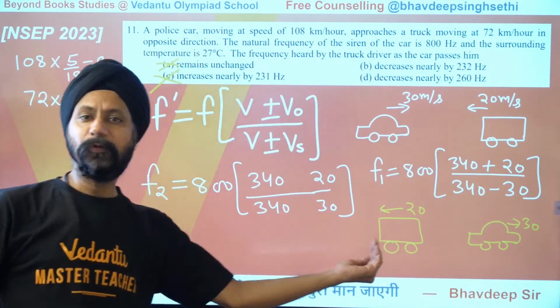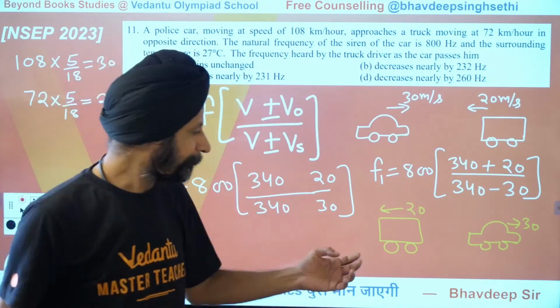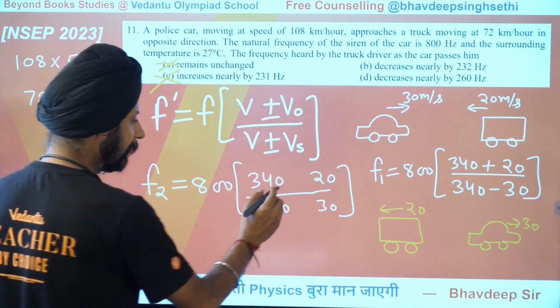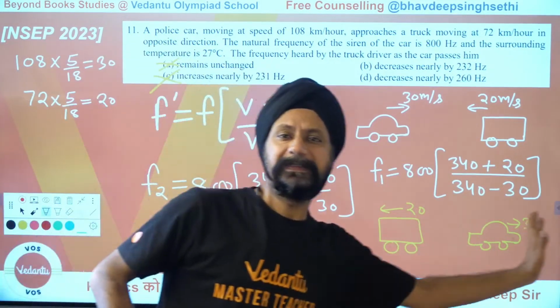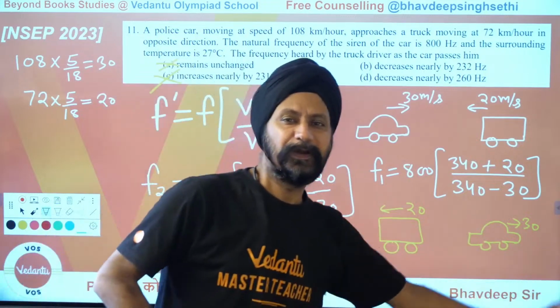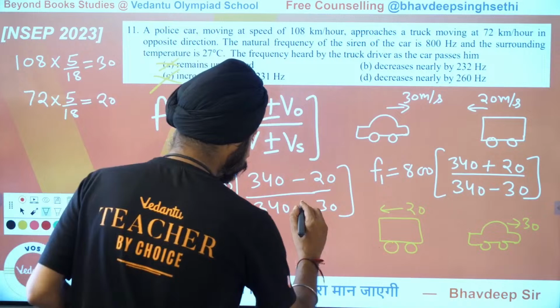Observer is trying to move away from the source. So it is trying to reduce its frequency heard. To reduce that frequency, I'll have to put a negative sign here. What is the source doing? Source is also trying to reduce the frequency by moving away. So what should I do? I should reduce by putting a plus sign here.